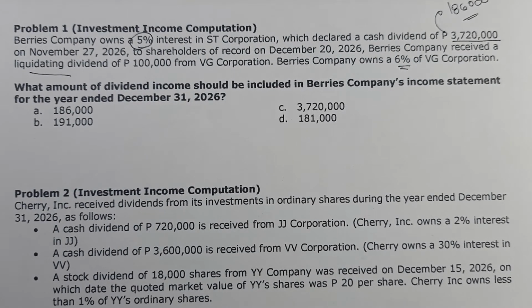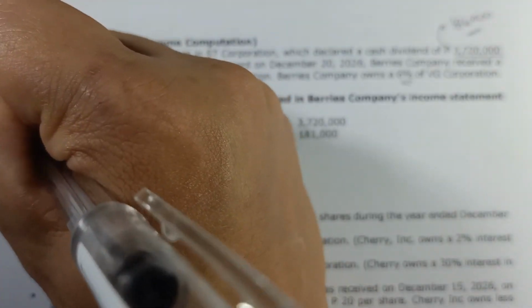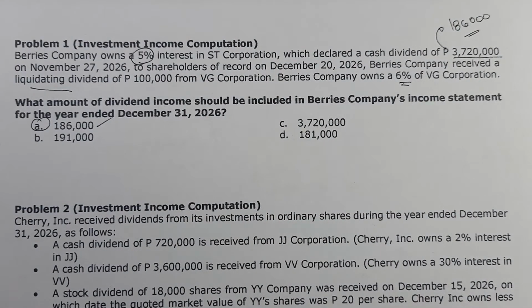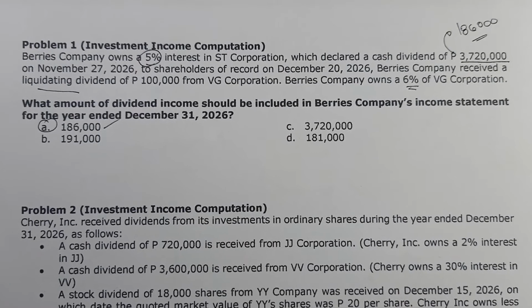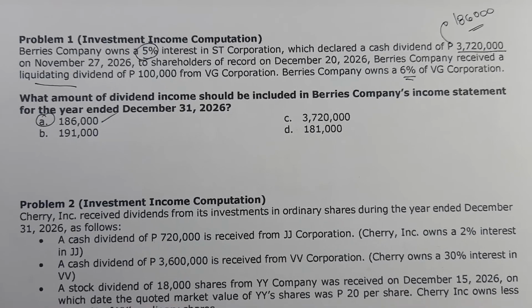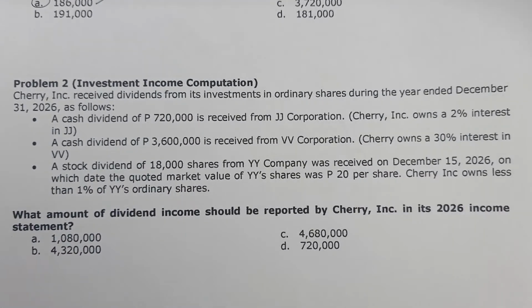So, kung ang tinatanong dito is kung magkano ba yung dividend income natin, see to it now that 186,000 or choice letter alpha will be our final answer. Once again, illustrative problem number 1, alpha will be the final answer. We good? Punta tayo dito sa illustrative problem number 2.